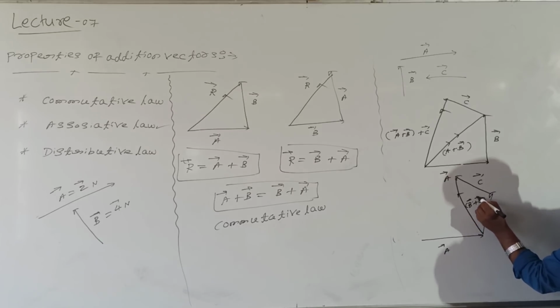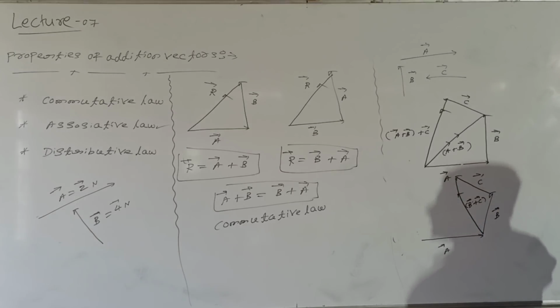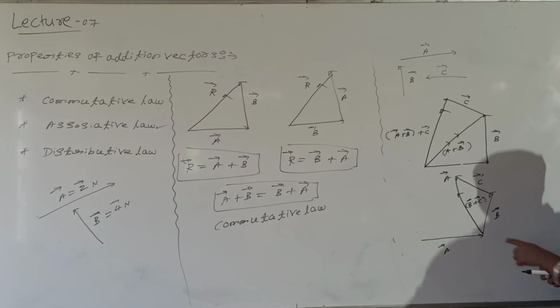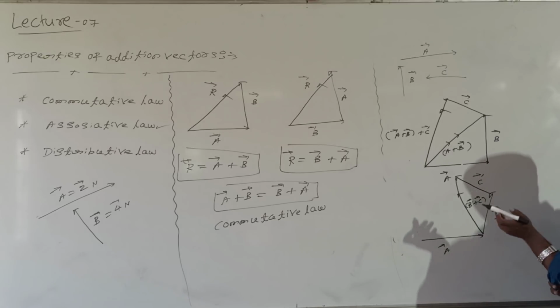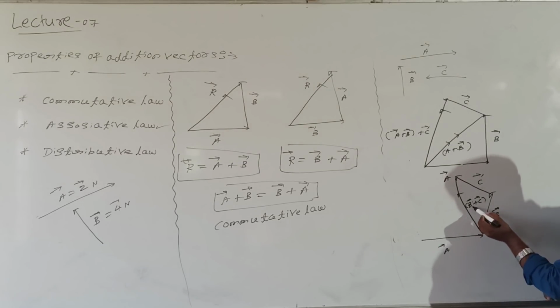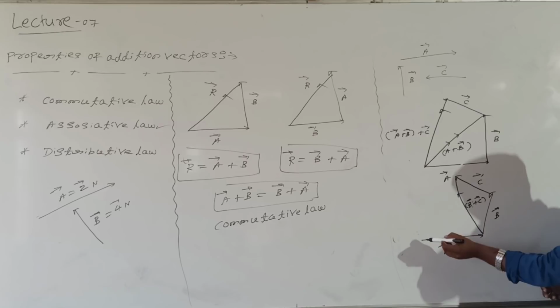B plus C. Vector B plus vector C. Are you following? This is vector B and vector C. Now, what is the resultant of vector A and B plus C? See here, this is the resultant of vector B and vector C. Are you following this?